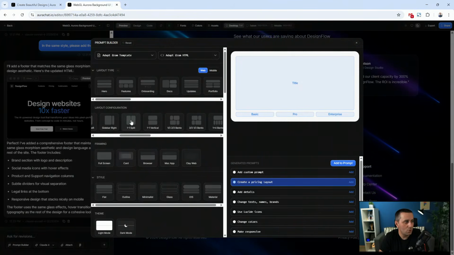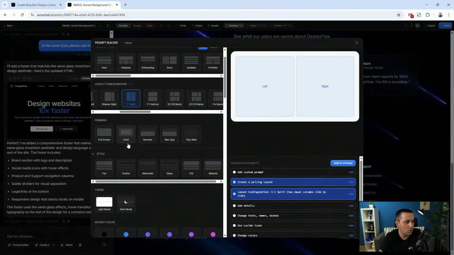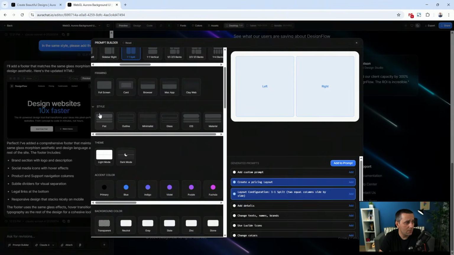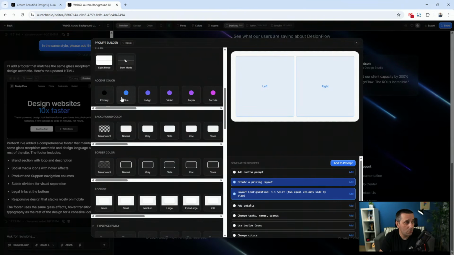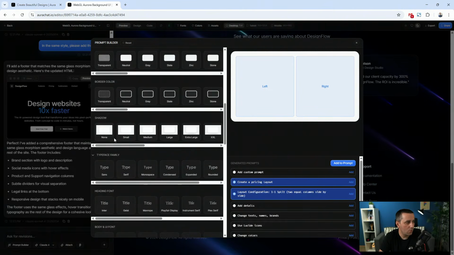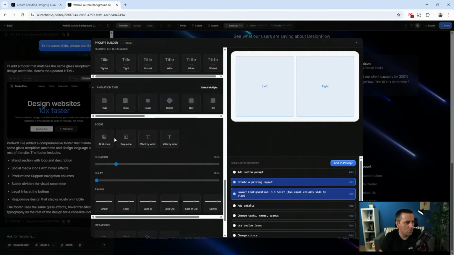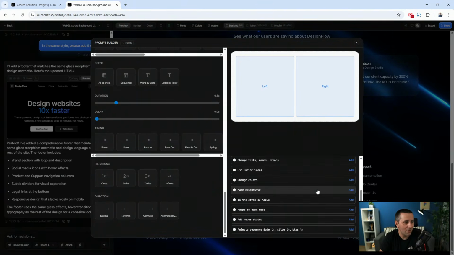So what I can do is use two columns. For example, here we might have some text, here we might have some pricing, because I want to use really simple pricing. Framing, if you want to frame it, you can. I don't want to do it. Style, because we already have a style here. Theme, I'm not going to touch anything, but you can see how deep you can go when you start creating using a prompt builder. Border, shadow, typecase, I'm not going to do any of it. You can see you can even add animations.